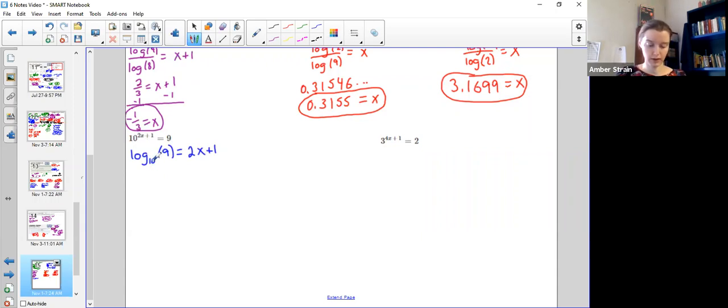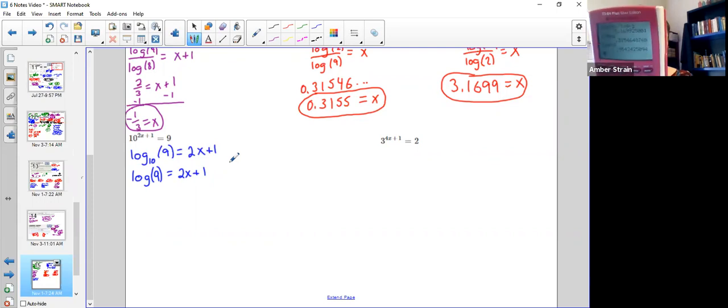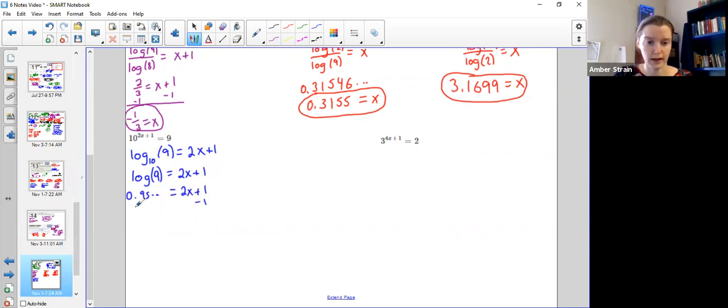So log base 10 of 9. Well, if it's log base 10, I could actually just use my log button. Log 9. Okay, so punch that and you're going to get a crazy decimal. Log of 9, 0.95424, blah, blah, blah, just like that. Keep it in your calculator. So I'm going to write this down just so you can kind of see you're on the same track as me. Dot, dot, dot. Now, to solve this for x, I next would need to subtract 1.